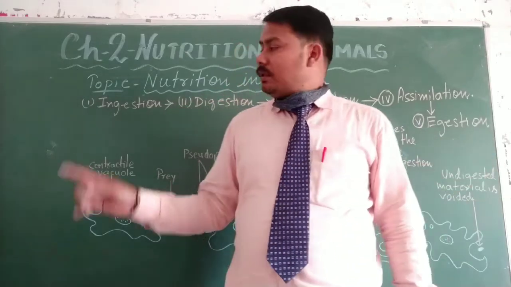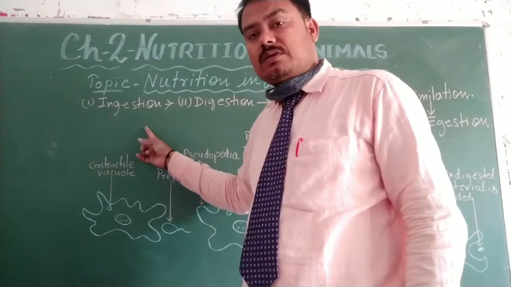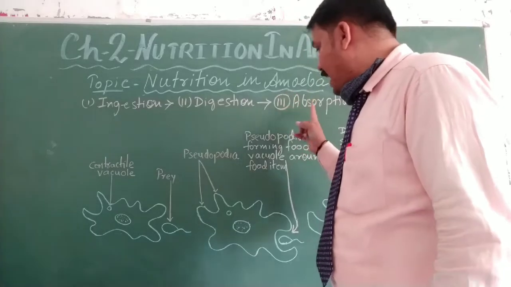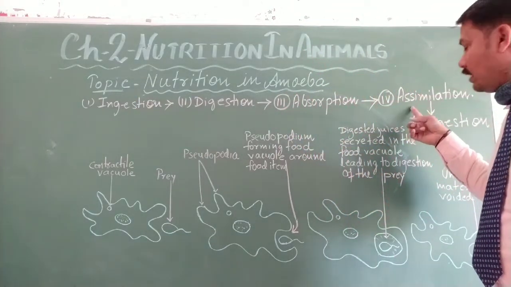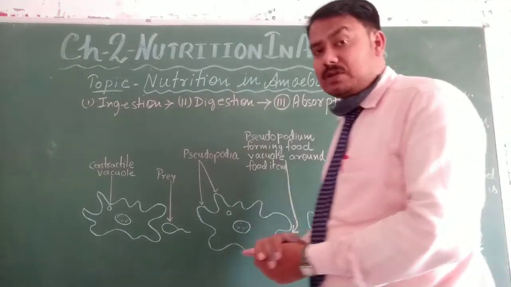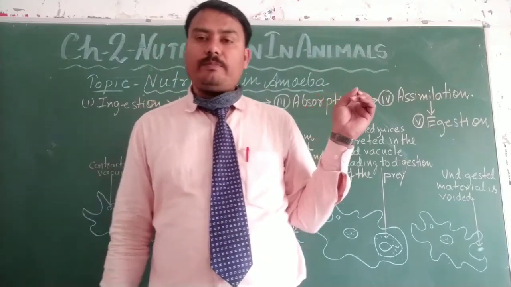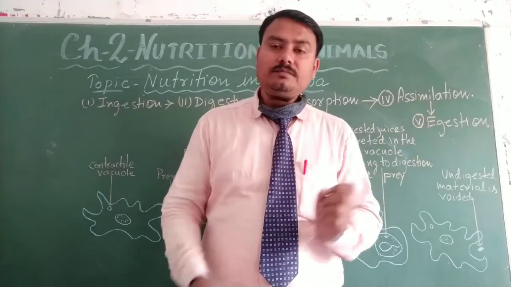So there are five steps: first is ingestion, second is digestion, then absorption, then assimilation, and then egestion. Hope, students, you have understood the various processes performed under the topic nutrition.